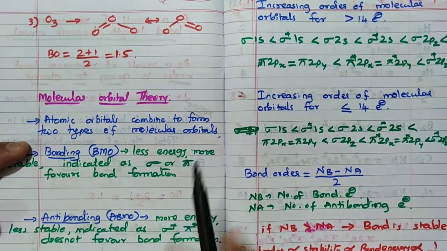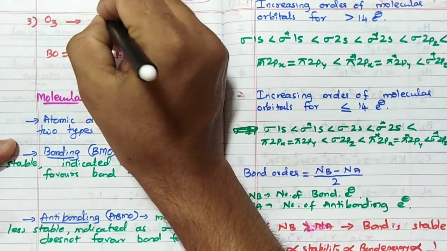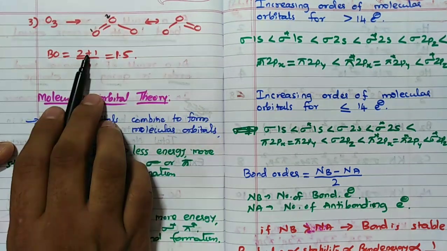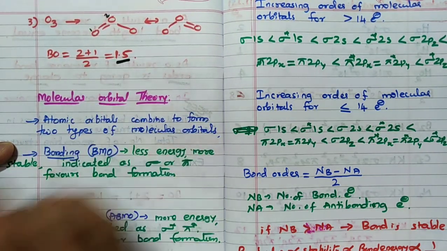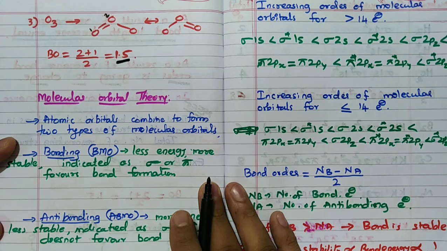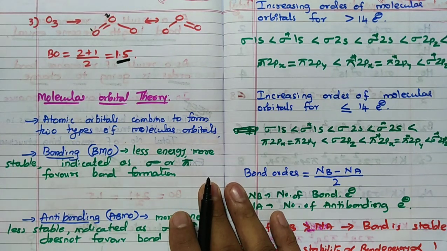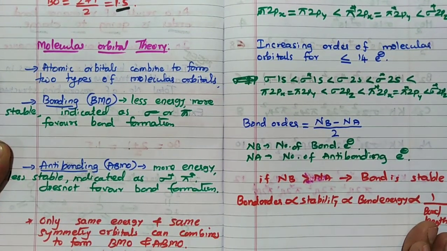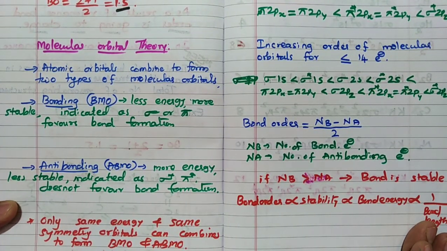See, O3, ozone. I will consider any two atoms. There are 2 resonating structures: 2 plus 1, total 3 by 2, so 1.5 is the bond order of this molecule. Like this, you can calculate the bond order of polyatomic molecules if they exhibit resonance. Remember that point, very important. Then we'll move to molecular orbital theory. Molecular orbital theory is also very, very important.